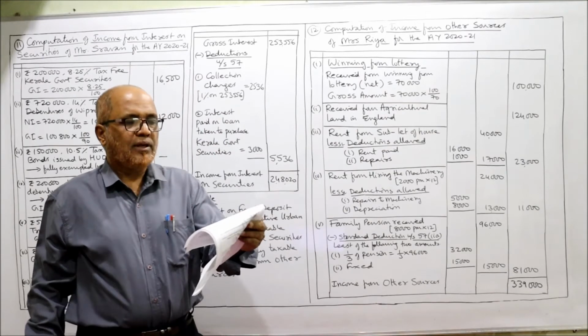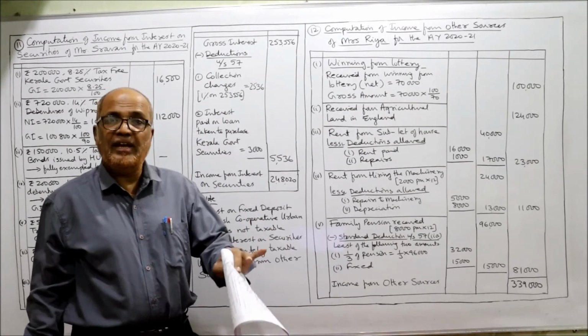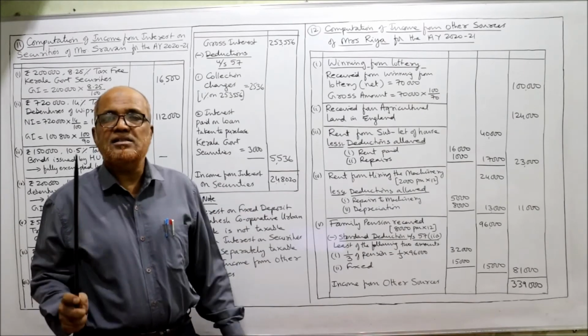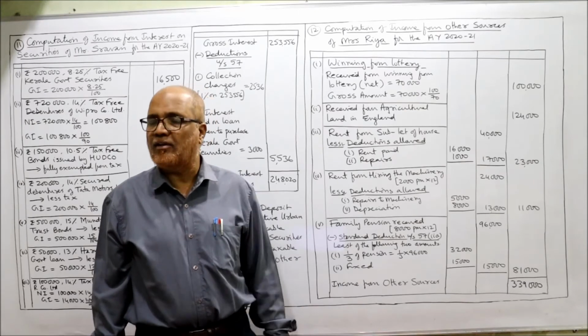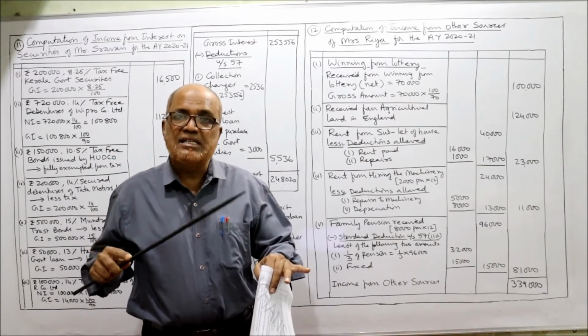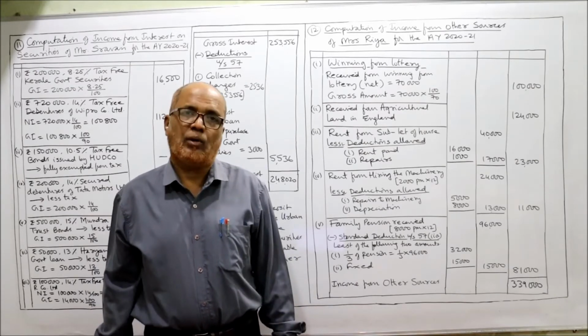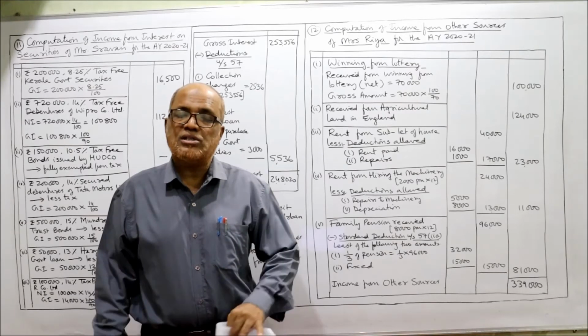Winning from lottery. The received winning from lottery is 70,000. Winning from lottery received amount is the net amount. I told you in the previous video, the introduction part of income from other sources, that winning from lottery, if it is given as received, then it is the net amount. We want the gross winning from lottery. So how to find out the gross amount?